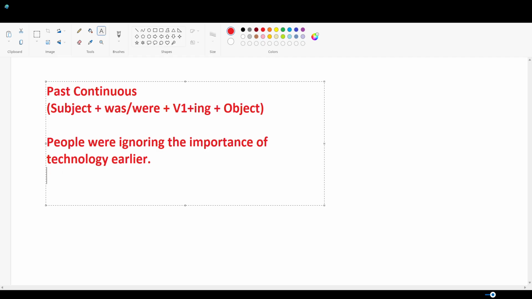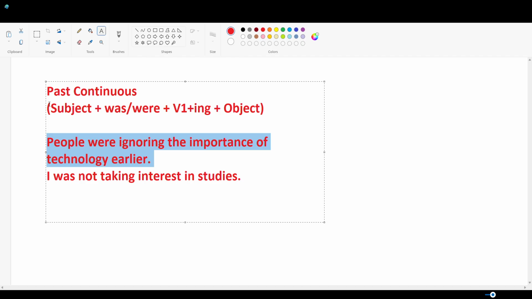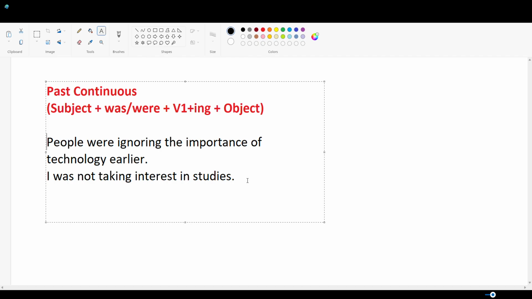Let's say, I was not taking interest in studies. These are some of the examples which refer to actions which took place in the past and were in continuity. In many instances, you can use these sentence structures to describe feelings which are there. So, people were ignoring the importance of technology earlier. I was not taking interest in studies.